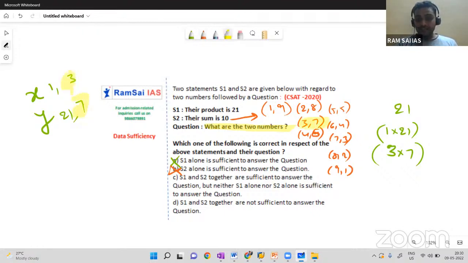You may think like it can be 7 and 3 also, right? See, here I wrote 3 comma 7 for x and y, but it can be 7 comma 3 as well. 3 into 7, 7 into 3, both gives you 21 only, and their sum will be 10. So the two numbers will be 3 and 7.